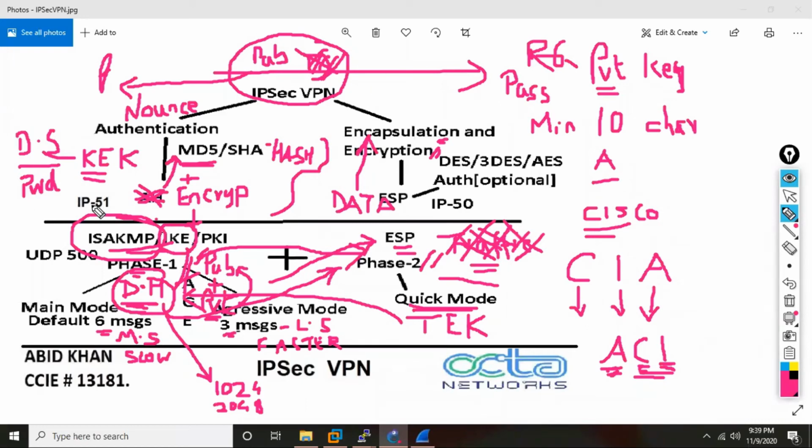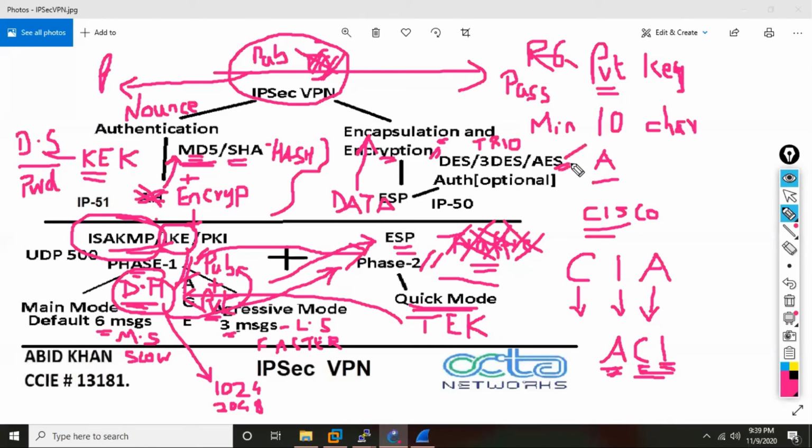Encryption is different and hashing is different, separate. That's the reason for the algorithms. Whenever we talk about hashing, only two guys do the hashing job. One is MD5 and the other one is SHA. When you're talking about encryption algorithms, you have these three guys, the trio: DES, triple DES, AES. And in this, which is the most powerful? This guy is the most powerful.